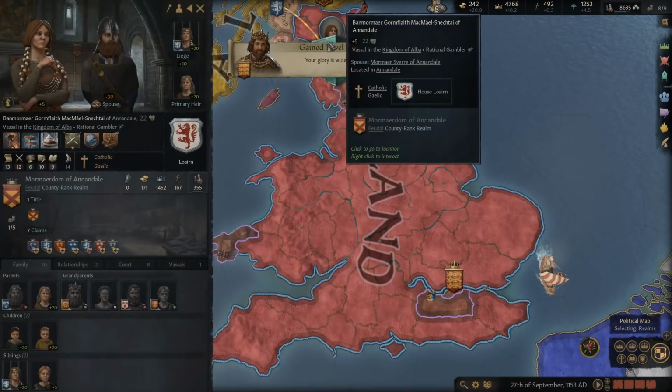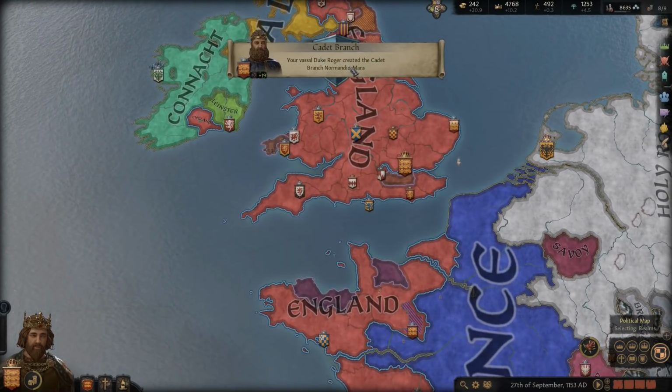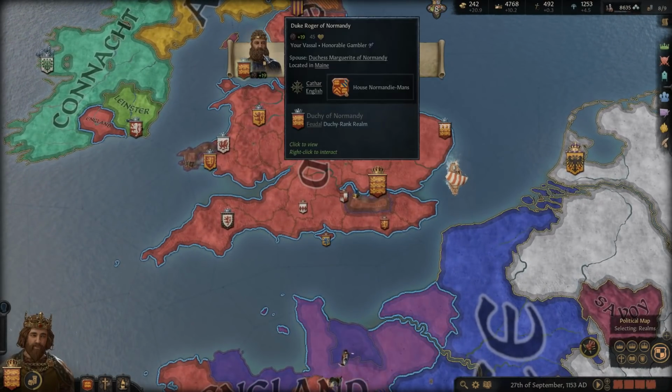And there we go. We gain the next fame level. So remember, we had to get that. And also, our vassal, Duke Roger, created a cadet branch.